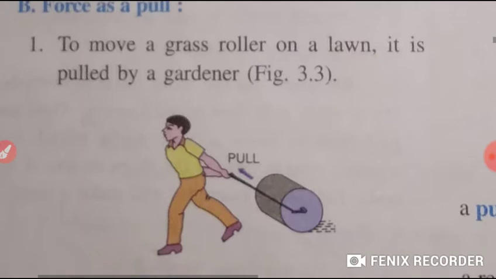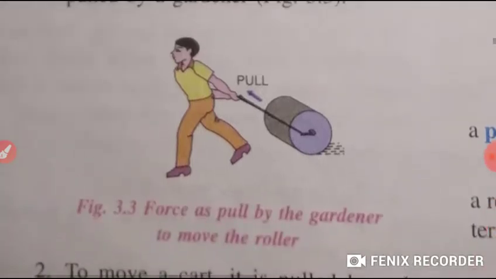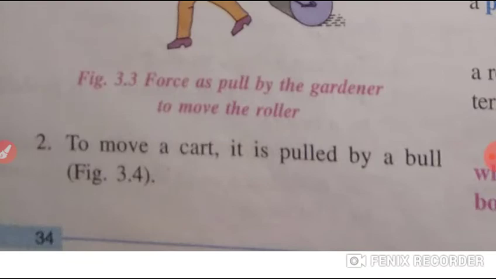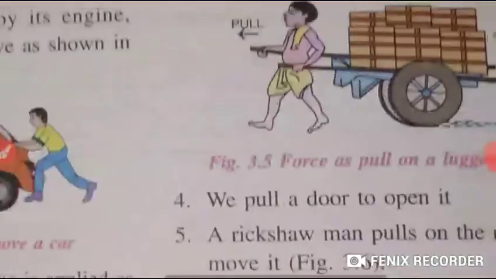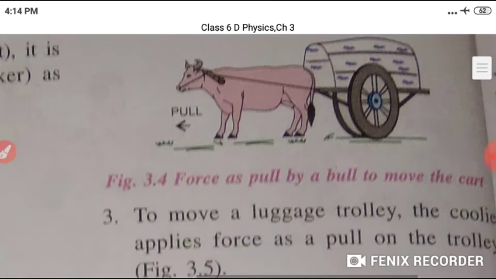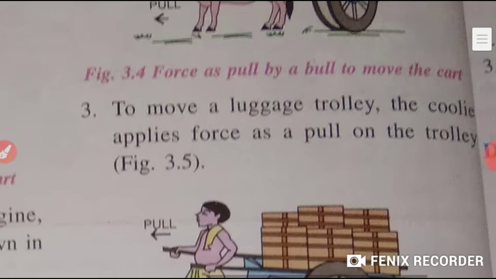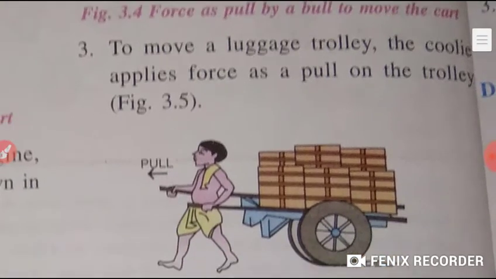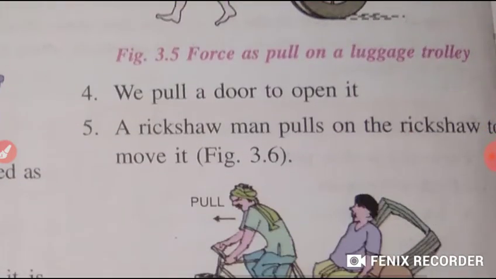To move a grass roller on a lawn, students, it is pulled by a gardener, as you are seeing here. To move a cart, it is pulled by a bull, as I will show you in this diagram. And to move a luggage trolley, students, the coolie applies force as a pull on the trolley. Next, to pull a door, we pull a door to open it.